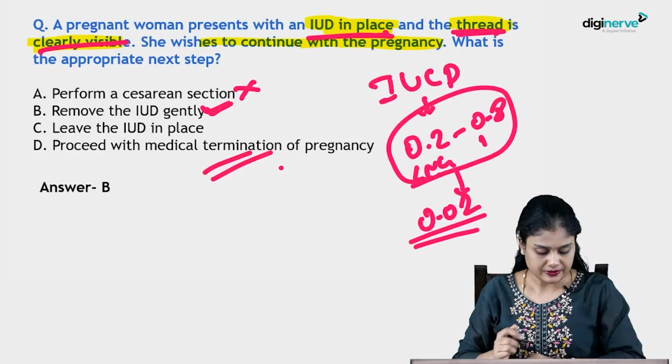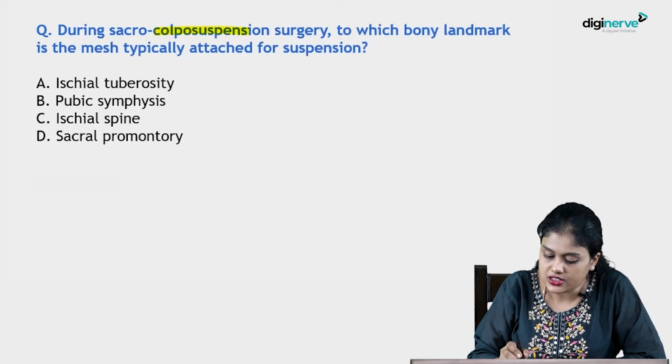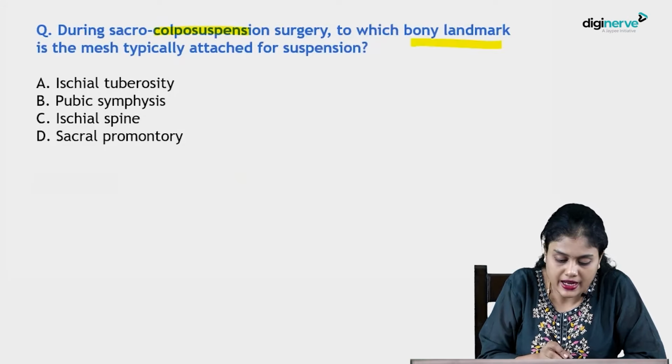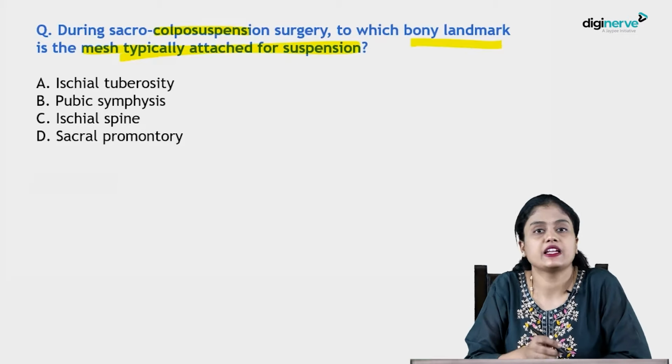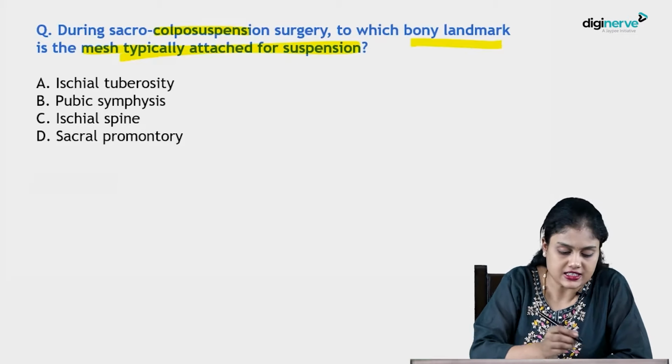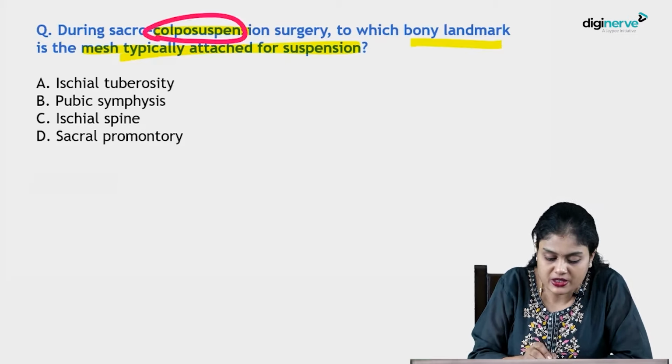Going ahead with the next question. During sacrocolposuspension surgery, to which body landmark is the mesh typically attached in suspension? So directly in the question itself there is an answer, isn't it? Colposuspension means the vaginal vault is getting suspended. So where are they suspending? Sacro, they have already written. So they are asking you where you will suspend it. So the correct answer will be sacral promontory.